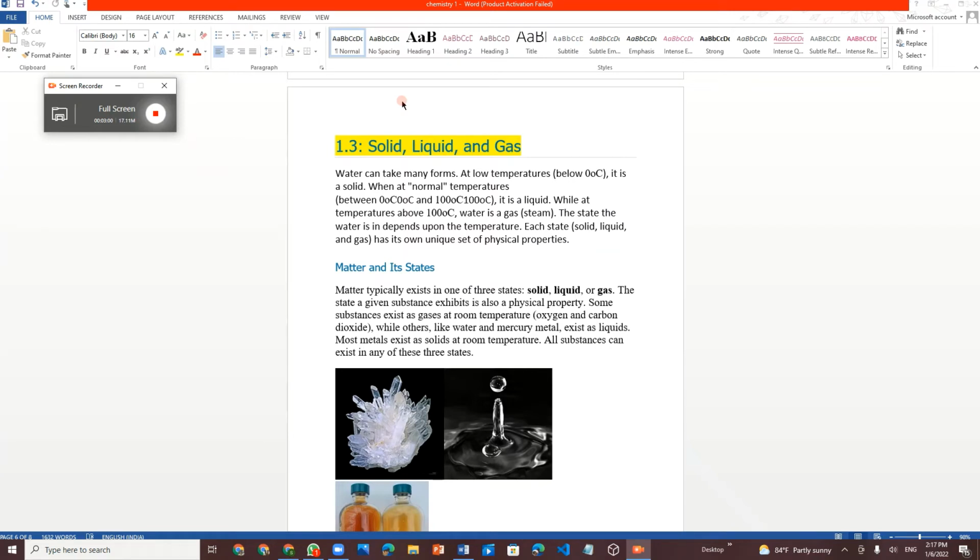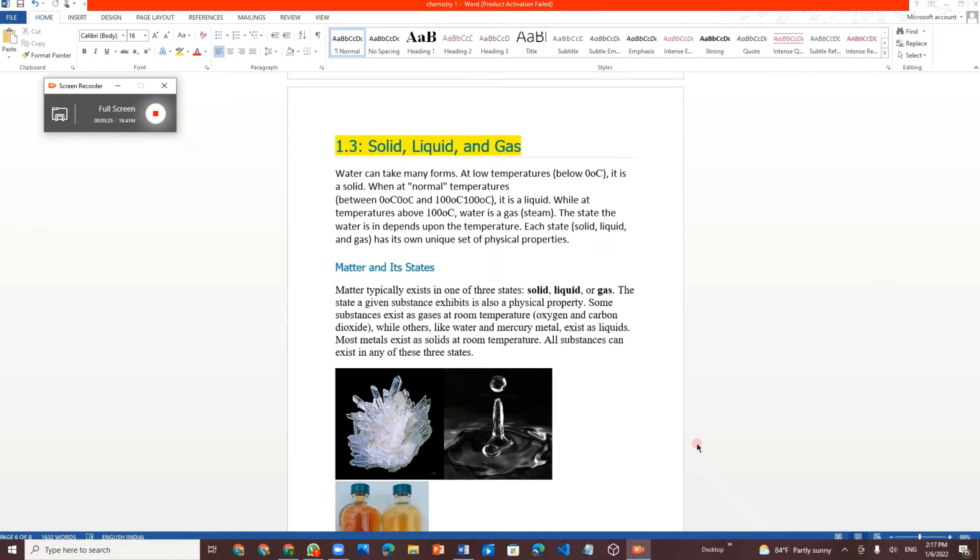Once a liquid reaches its boiling point, it changes from liquid to gas. And once the liquid reaches its freezing point, it changes from liquid to solid. So solid, liquid and gas are matter's three typical states.